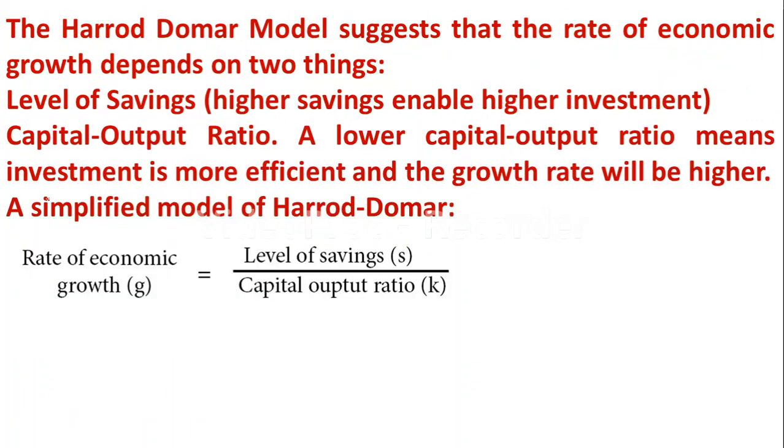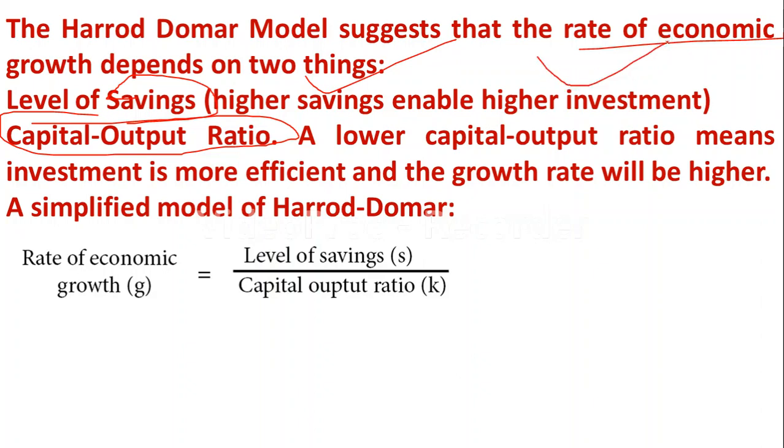If you go through the Harrod-Domar model, it suggests the rate of economic growth is dependent on two things: one is the level of saving, and another is the capital output ratio. Higher saving enables a higher level of investment, and a lower capital output ratio means investment is more efficient and the growth rate will be higher. So the equation is: rate of economic growth equals level of savings divided by capital output ratio.